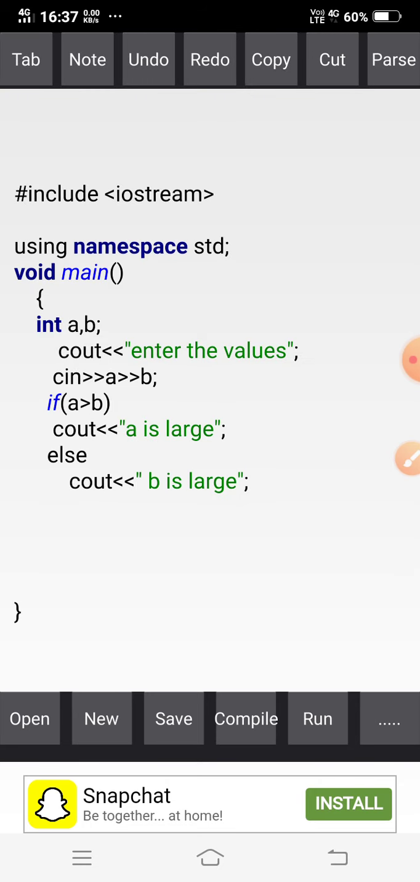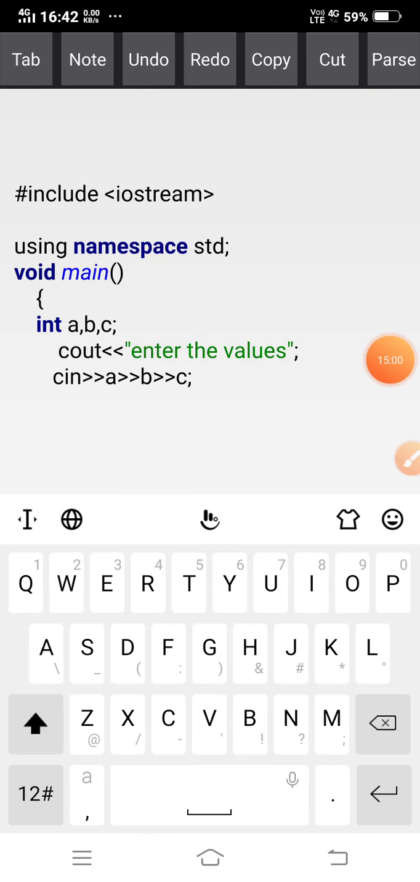Now I am giving you another example, of if else if, meaning else if ladder. So see here, my task is to check three variables, meaning three values A, B, C, compare the three numbers and find the largest number between these three numbers. This is my program.